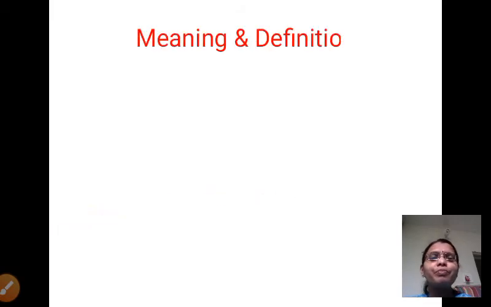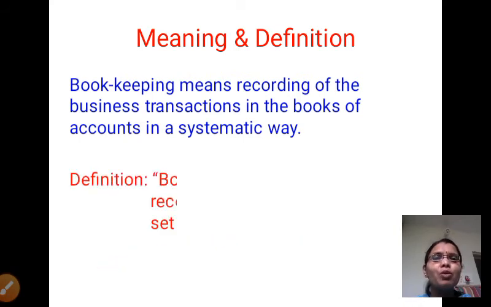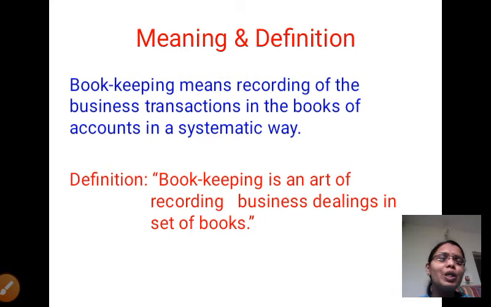The next one, meaning and definition of bookkeeping. Everybody already knows, because I explained in the first slide what bookkeeping is. Same as it is, we learn again here. Bookkeeping means recording of business transactions in the books of account in a systematic way.